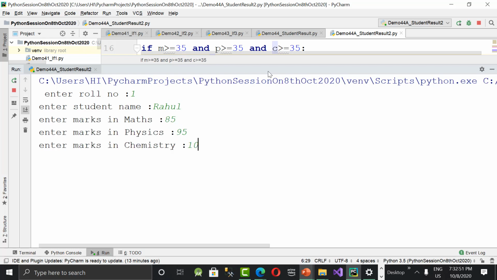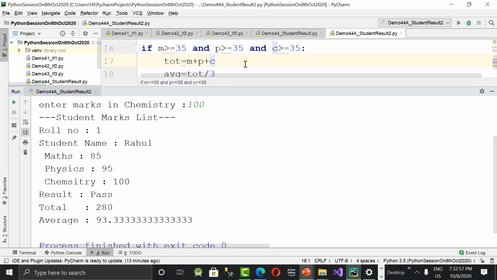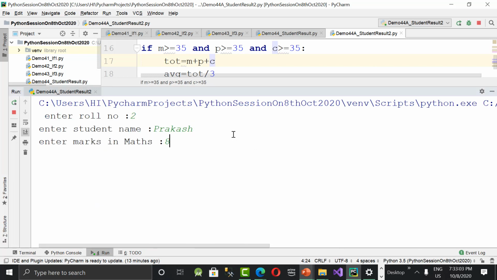Now let's run it again. Right click. Roll number 2, so Prakash, 85, 45, and 31. So in the marks list, we got marks and a failed result.